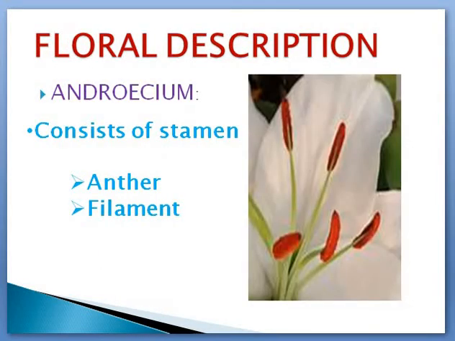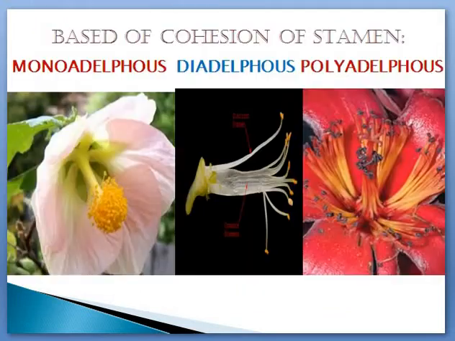And the next floral description part is about androecium. Androecium consists of anther and filament, isn't it? Remember that? In parts of flower I taught you this. So this is composed of anther and filament, and together we are calling this one single unit as a stamen. So a stamen is composed of an anther and a filament. And now we are going to learn few terms based on cohesion of stamen. Cohesion means how do they attach each other. Okay, how do they get attached with each other. That is cohesion of stamen.